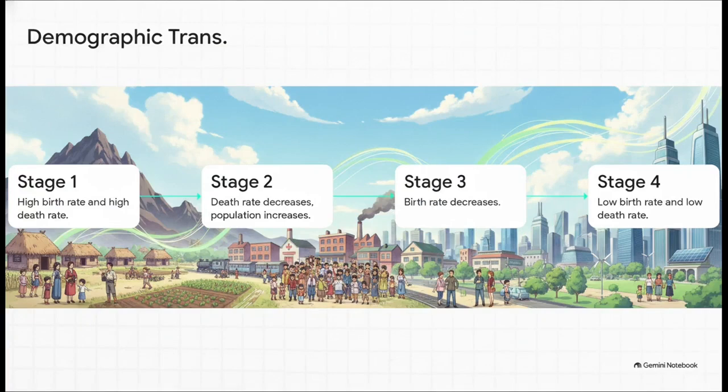As human populations industrialize, we see them shift through 4 distinct stages of what's called demographic transition. Stage 1, pre-industrial societies. You've got high birth rates and high death rates, so the population stays pretty stable. Then, stage 2 hits. Medical and agricultural leaps cause death rates to absolutely plummet, but birth rates stay high. This triggers a massive population explosion. By stage 3, societal shifts finally cause those birth rates to drop, and in stage 4, we reach a new modern equilibrium: low birth rates and low death rates. Honestly, our entire global future heavily depends on how smoothly developing nations can navigate through these exact stages.